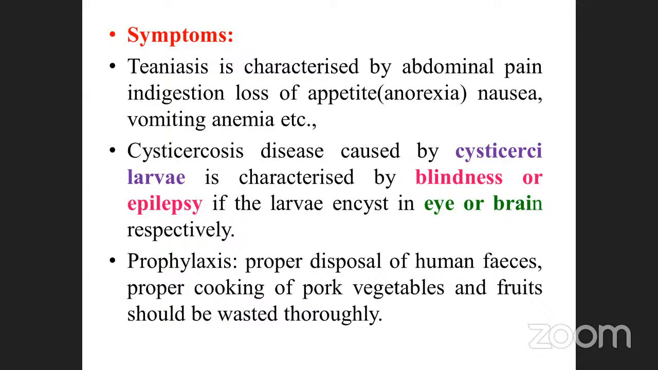Cysticercosis is nothing but the cysticercus larva. It also leads to blindness, so one cannot see the object, or epilepsy. This condition is called epilepsy. Mostly the larvae encyst in the eye or brain respectively.